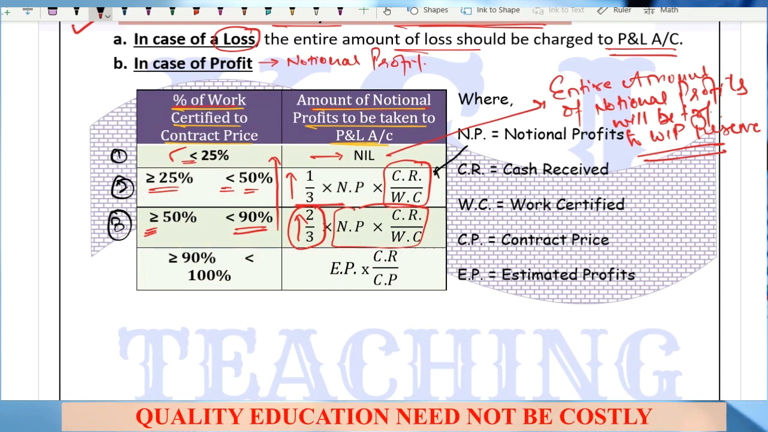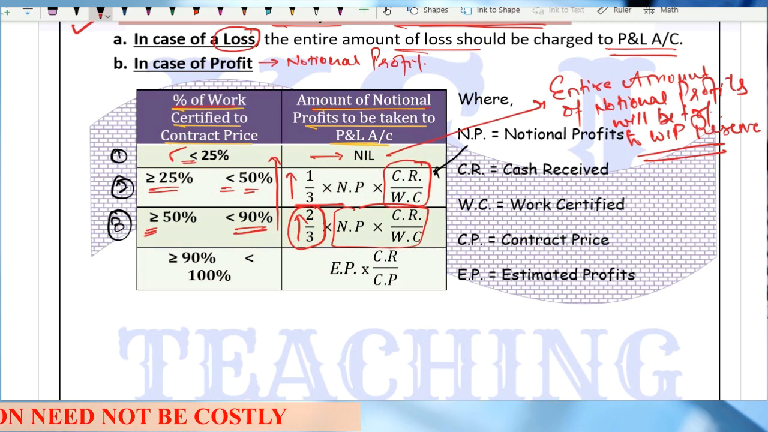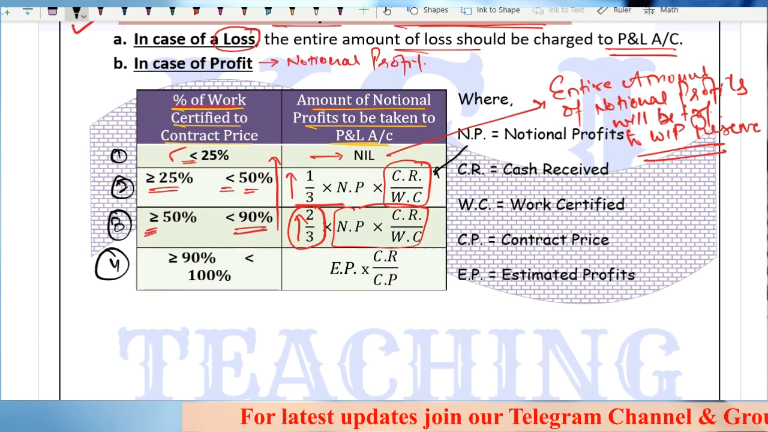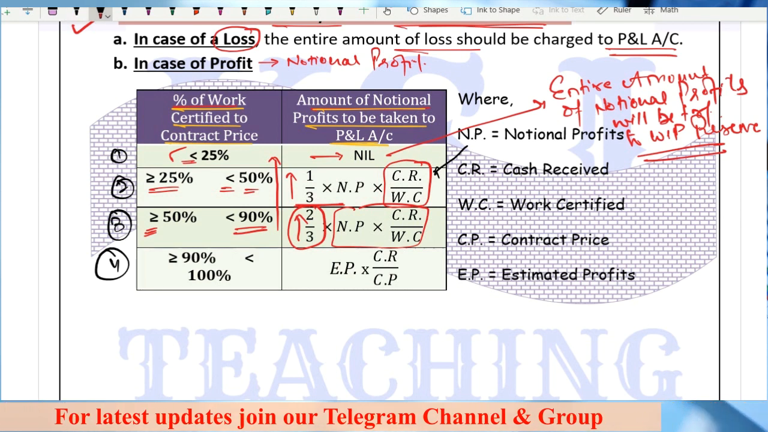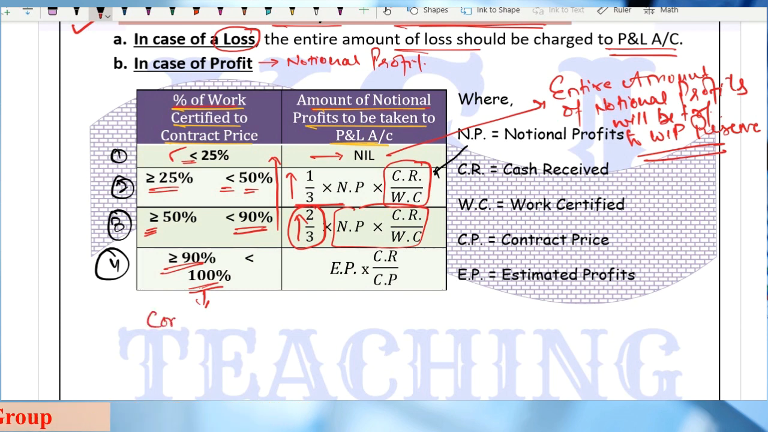Similar is the case that as the completion, the work certification, goes on increasing, the amount of notional profits to be taken to the profit and loss account keeps on increasing. First 1/3, then 2/3. Now he says this is the fourth category. The fourth category says if the project is equal to or more than 90% but less than 100%, this is the contract nearing completion.